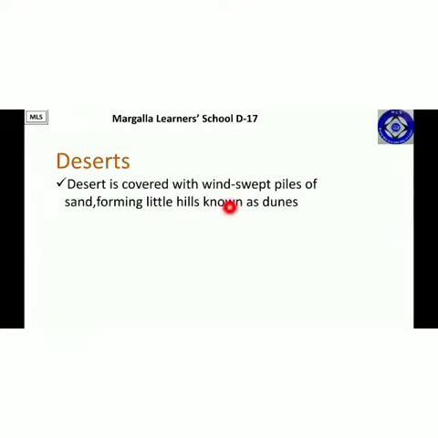Desert is covered with wind-swept piles of sand forming little hills known as dunes. What happens is that due to high wind or storms, piles of sand are formed, and those piles of sand are in the shape of small hills or cliffs, and those are known as dunes.